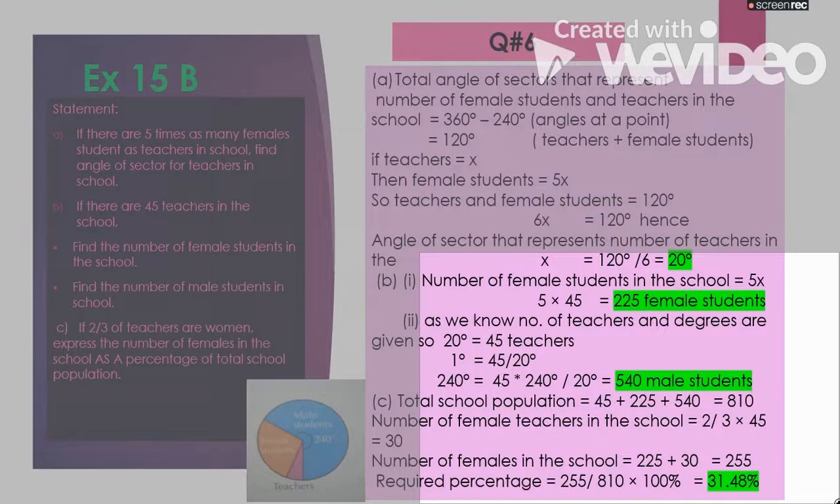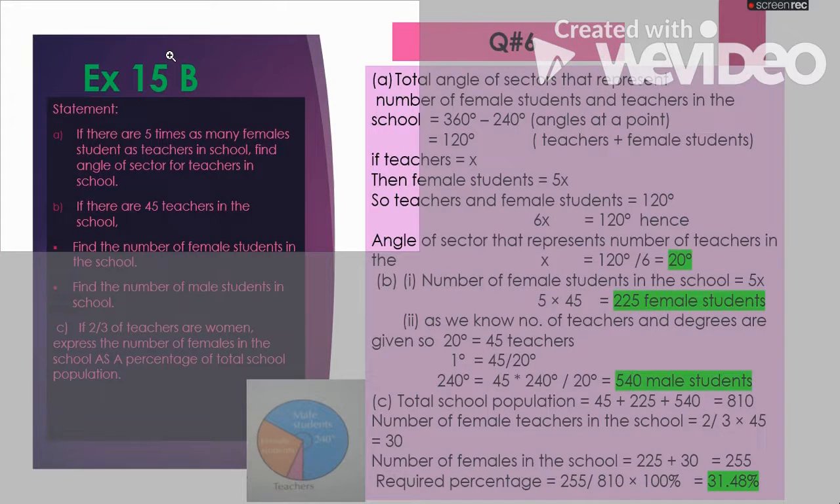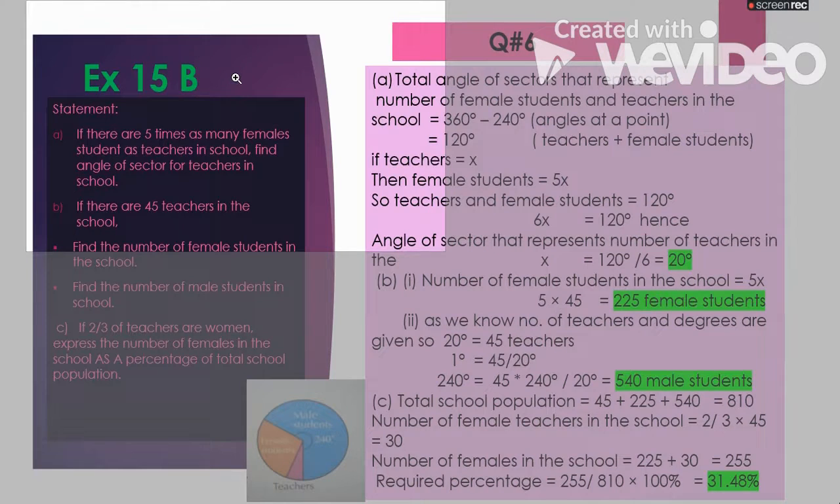Students, today our topic is about two difficult questions I have chosen for you in exercise 15b. Question number 6 is there. You can read it from the book. I have written it shortly here.